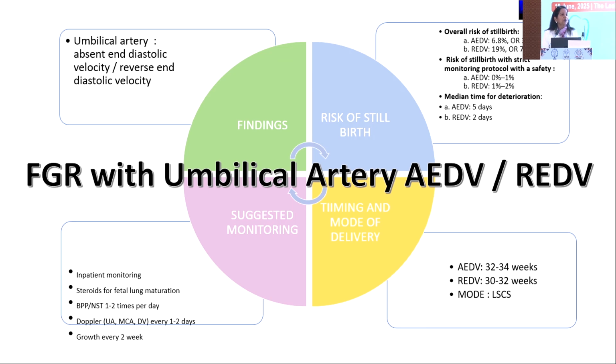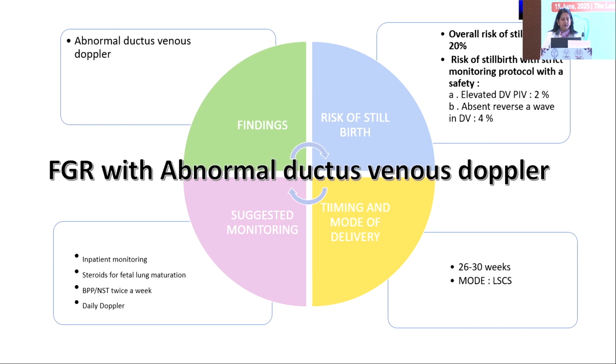As I said, we need to have a departmental agreement among the obstetrician and the neonatologist about the antenatal steroid, at what duration we are going to give it, and whether we need to do a repeat dose if required. It should always be in discussion with the neonatology team. Ultrasound means Doppler every 1 or 2 days and growth scan every 2 weeks. For absent end-diastolic flow, we should try to continue the pregnancy till 32 weeks if possible. For reversed end-diastolic flow, till 30 weeks, and the mode of delivery is going to be cesarean.